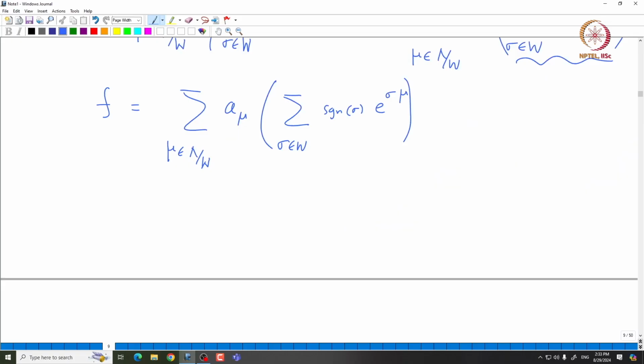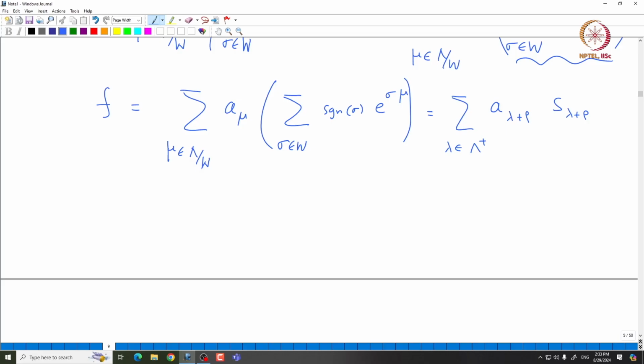Now using that you can easily see that this f is rewritten as summation a lambda plus rho, where lambda comes from lambda plus, times s of lambda plus rho. So, basically if f is antisymmetric, then we have shown that this is exactly equal to summation a lambda plus rho times s lambda plus rho.